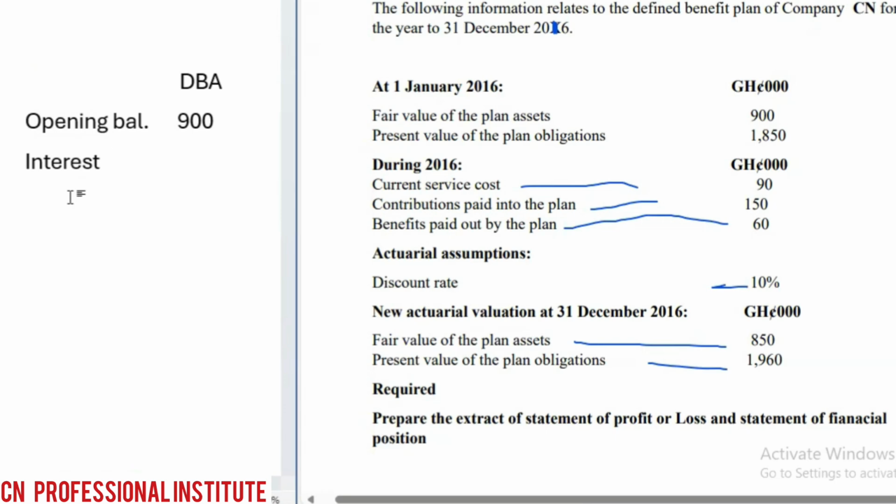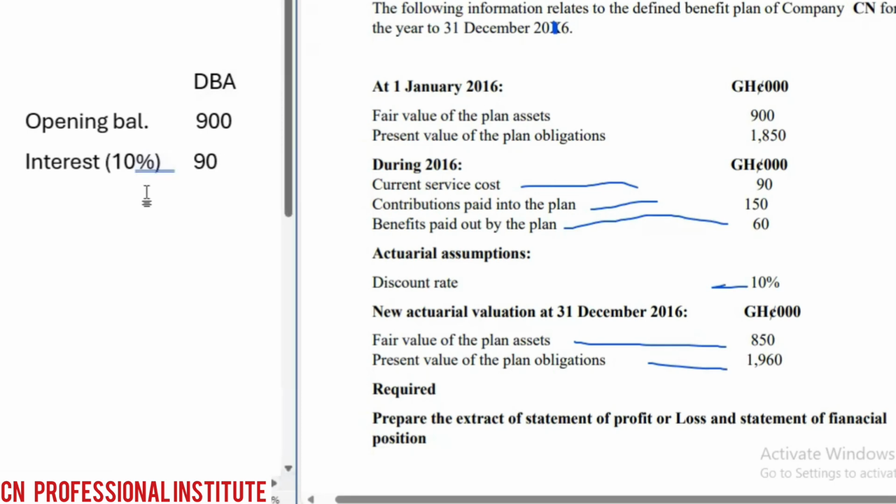So here, the assumption is that the contributions into the plan and the payments out of the plan are made at the end. So it is only the opening balance that will earn interest. But we'll solve complex questions where payment into the plan is not done at the end. It's done at the beginning or midway, and therefore will earn interest. We'll look at those ones, right? So 10% of 900 will give us 90. So that's our interest income, and it's an income.